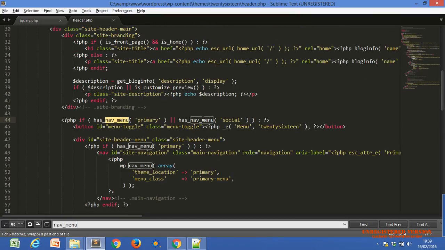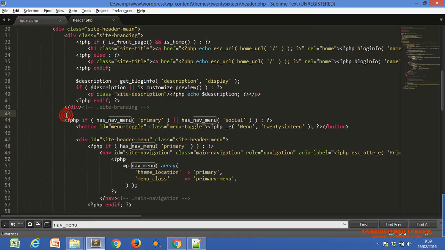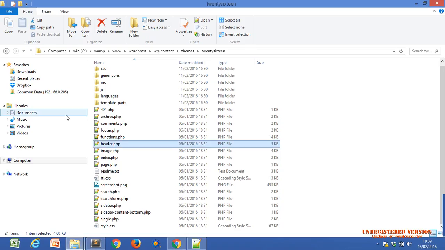Okay, this is our navigation bar section. So we can put that slider here.